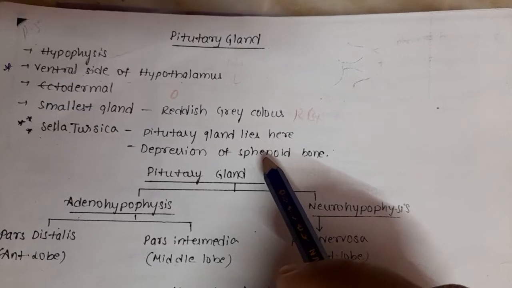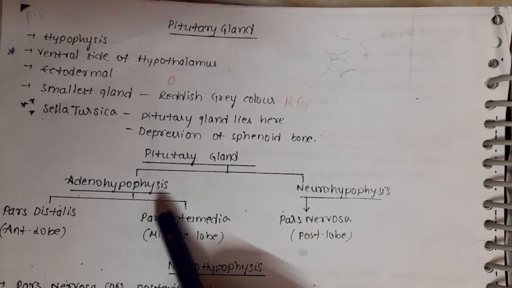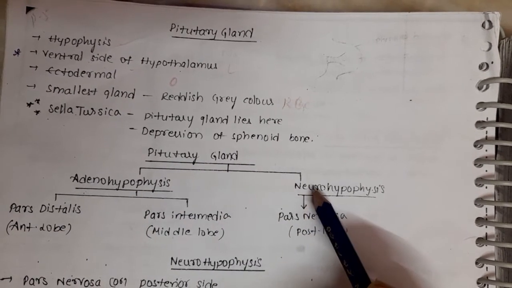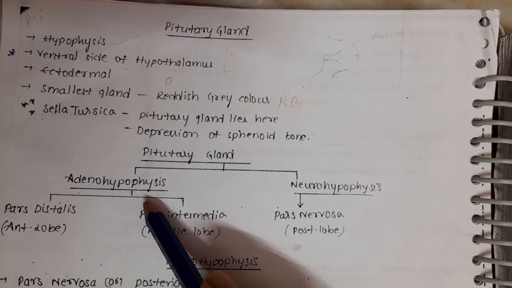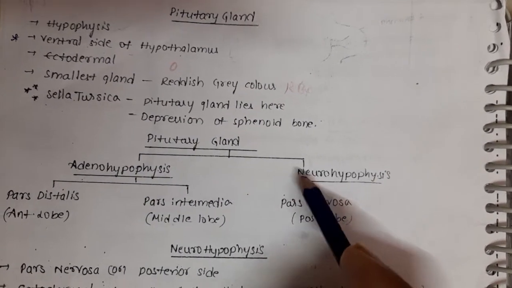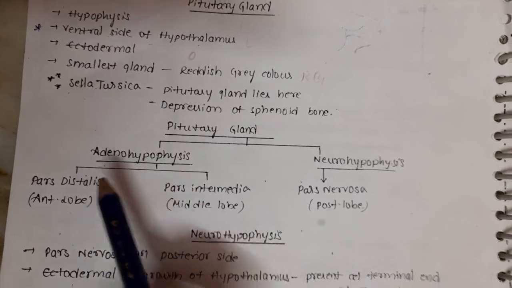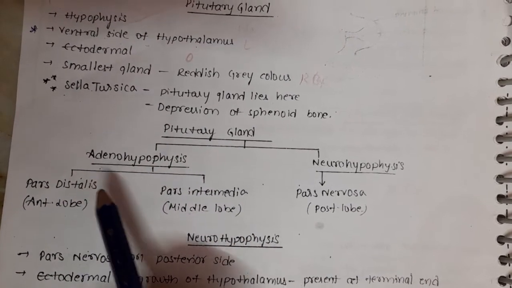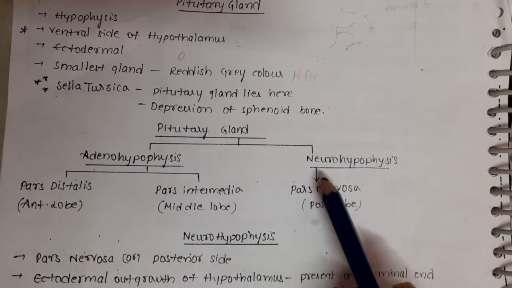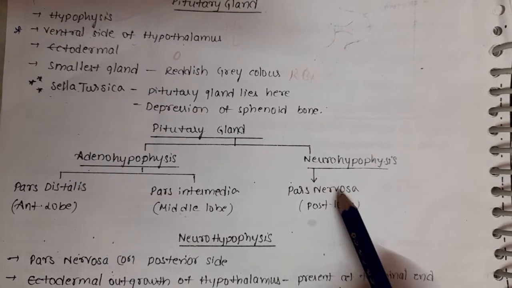The pituitary gland is anatomically divided into two parts: adenohypophysis and neurohypophysis, AH and NH. The adenohypophysis is again divided into two parts: PD and PI. The neurohypophysis is otherwise called pars nervosa.